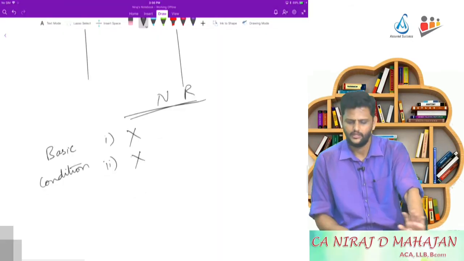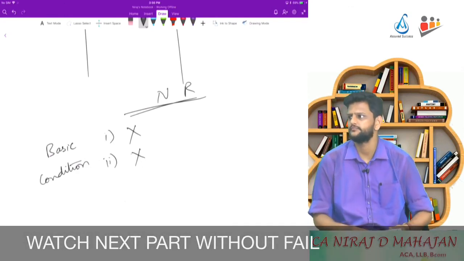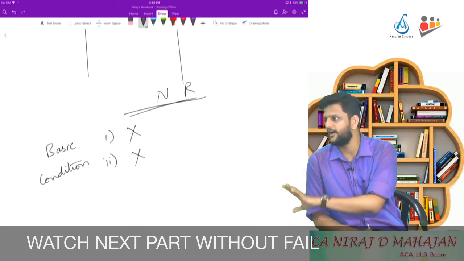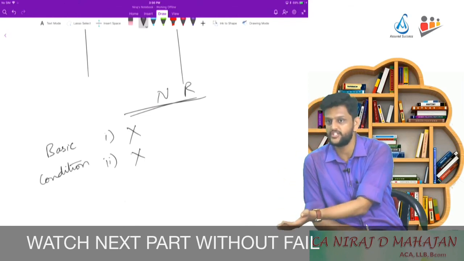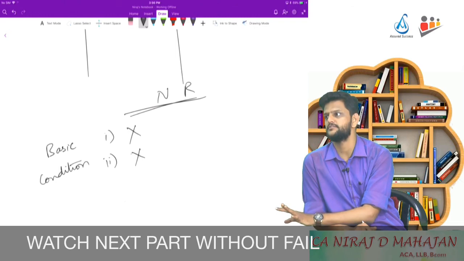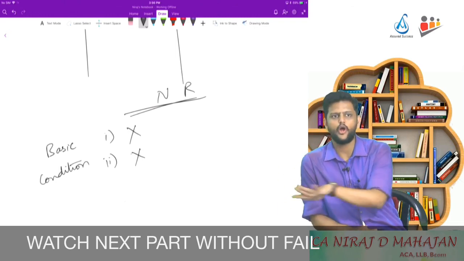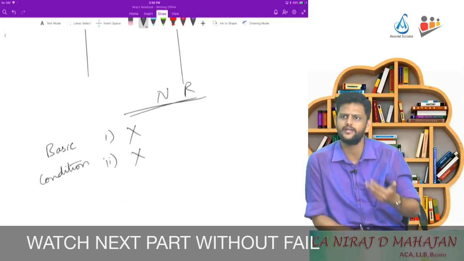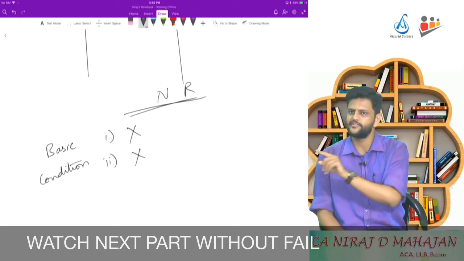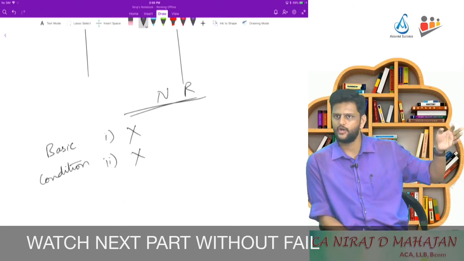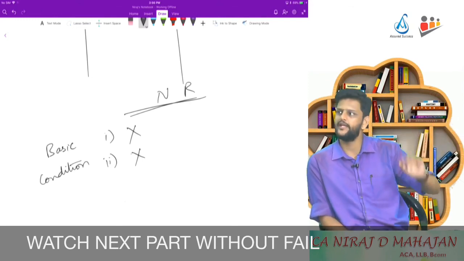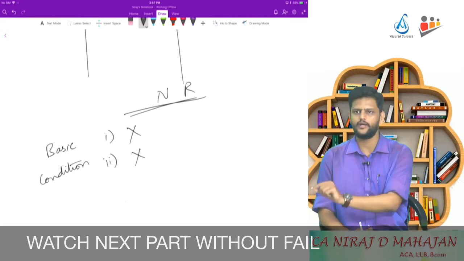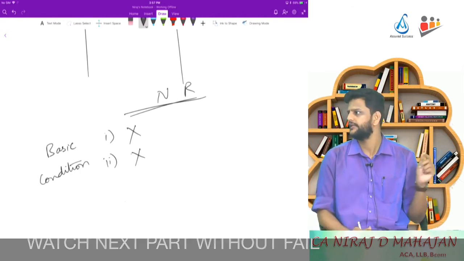And if only one is met, it can be ROR or RNOR. Then we further check additional conditions. So NR is blocked at the first level only. If both basic conditions are not met, we definitely don't check additional conditions. But if even one is met, he becomes ROR or RNOR. Then we have to check the additional conditions to exactly define whether it will be ROR or RNOR. Are you following?